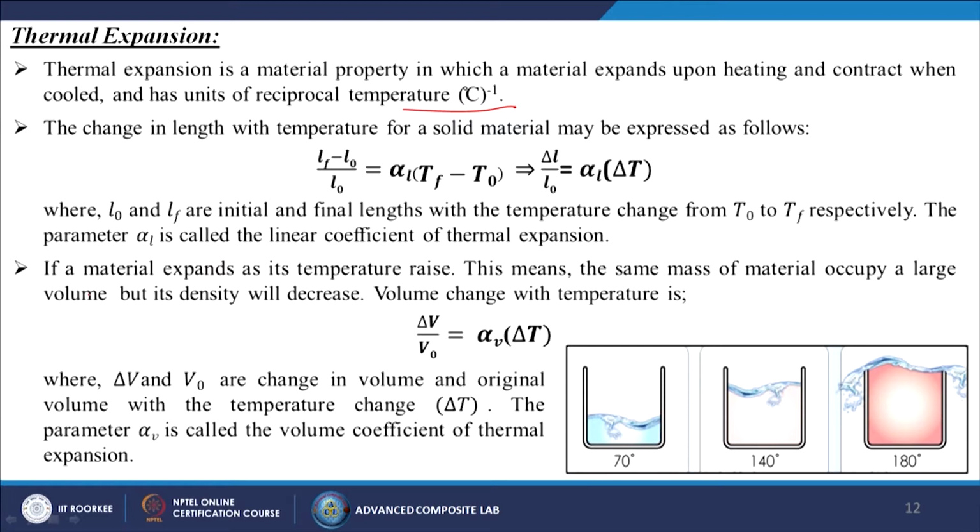If a material expands as its temperature rises, this means the same mass of material occupies a larger volume, but its density will decrease. Volume change with temperature is del V by V0 equal to alpha V into del T, where del V and V0 are the change in volume and original volume with the temperature change del T. The parameter alpha V is called the volume coefficient of thermal expansion. So from this we can understand that alpha L is the linear coefficient of thermal expansion and alpha V is the volume coefficient of thermal expansion.